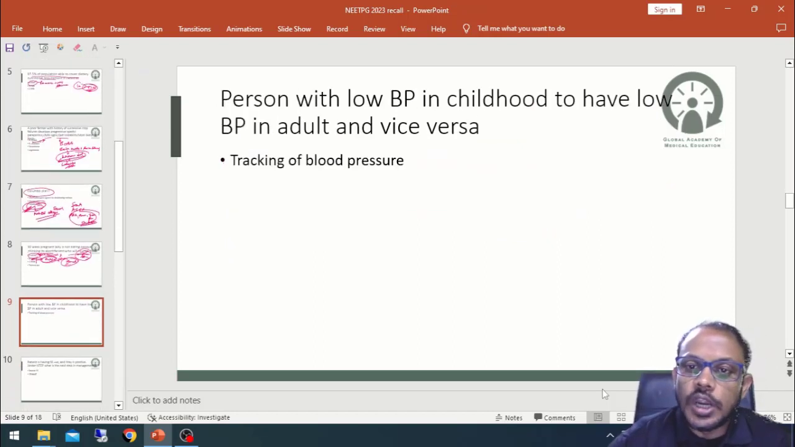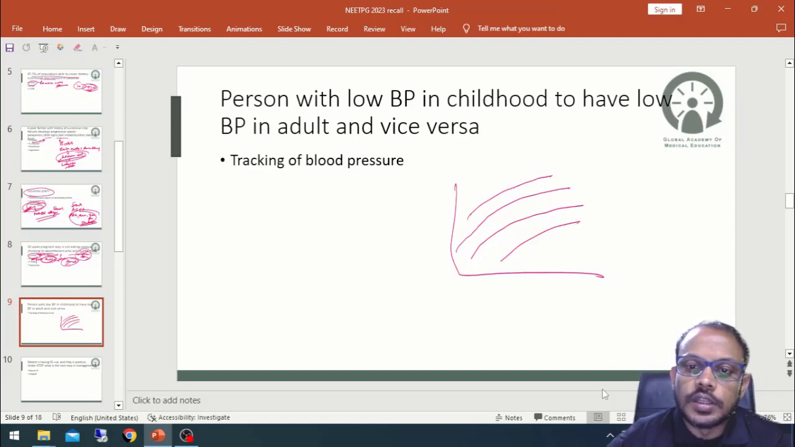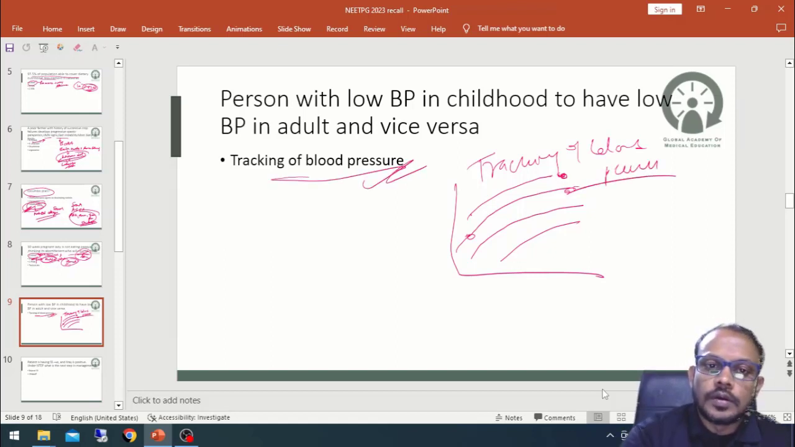a person with low BP in childhood tends to have low BP in adult life, and vice versa. For example, if anyone has a low BP, then gradually by hardening of the artery the BP will follow that track. So it is kind of a graph, it is in your book as well. So the higher the BP, the higher it will be in the end stage of life. So gradually BP will increase. It is called the phenomenon of tracking of the blood pressure. Okay, that was the question. Okay, this was already in your books. I have already taught and told you about that.